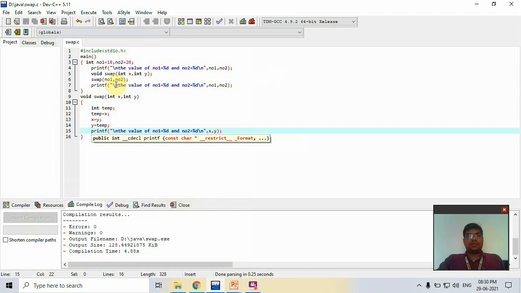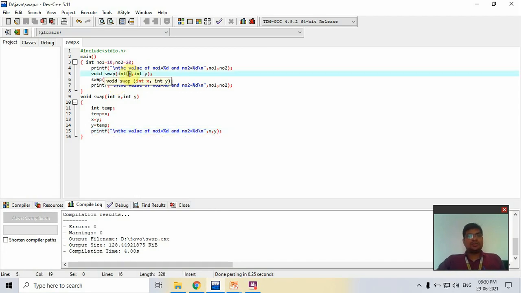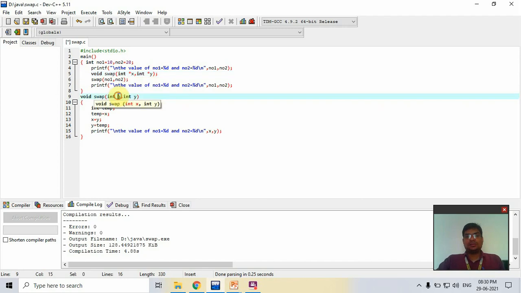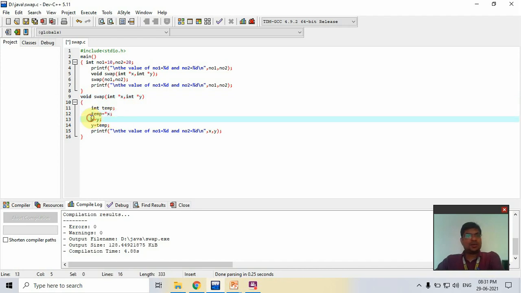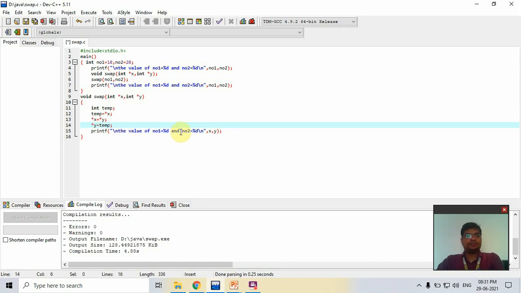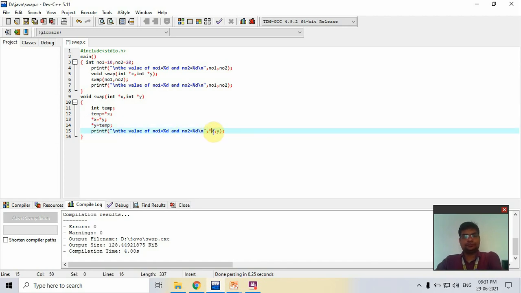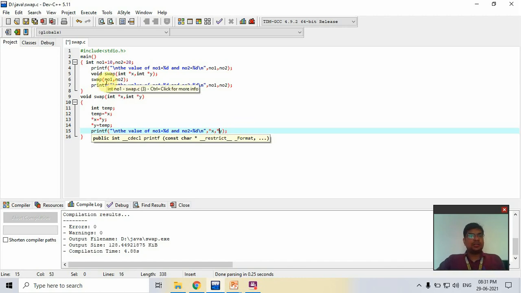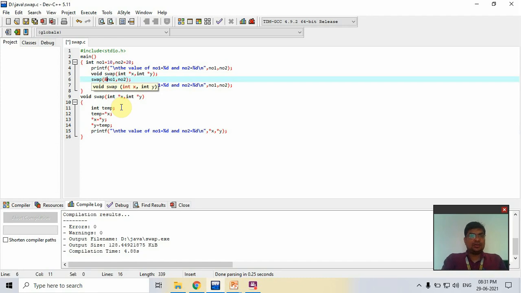Now in the same program, some changes are there. First we use the asterisk symbol. Also we use the asterisk symbol here to pass the pointer. I will explain that in the next topic. It is performed by the pointer, call by reference. So when it is called, the addresses of n1 and n2 are passed.